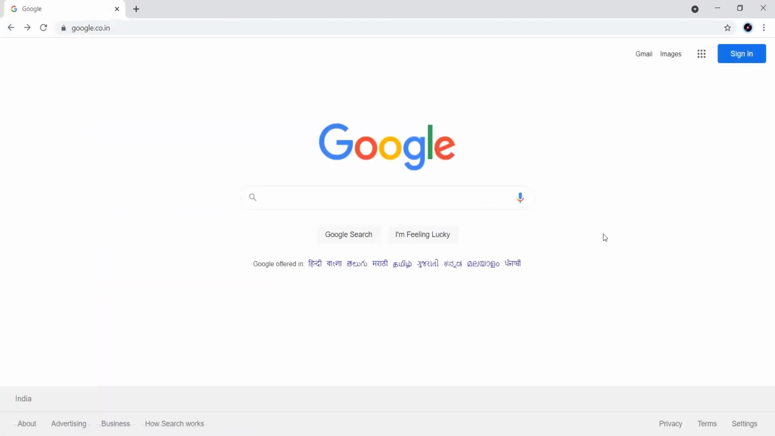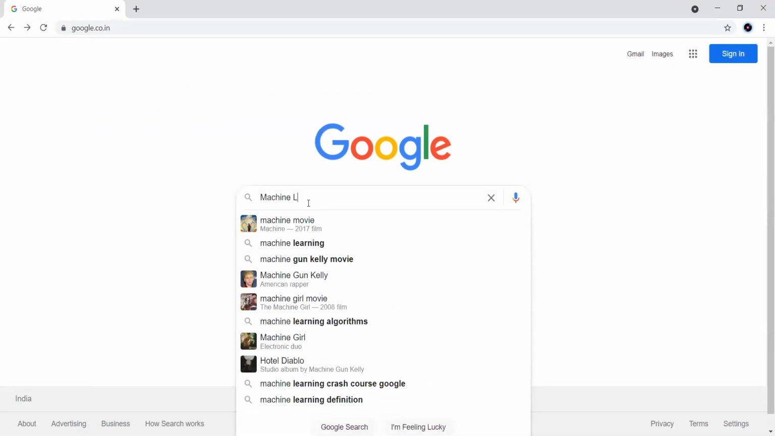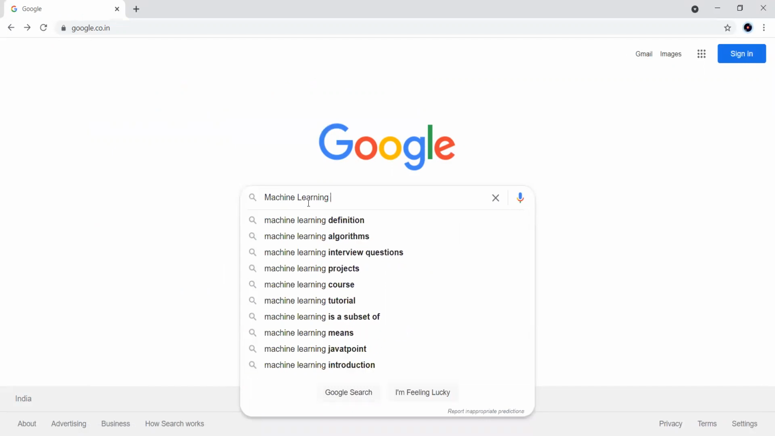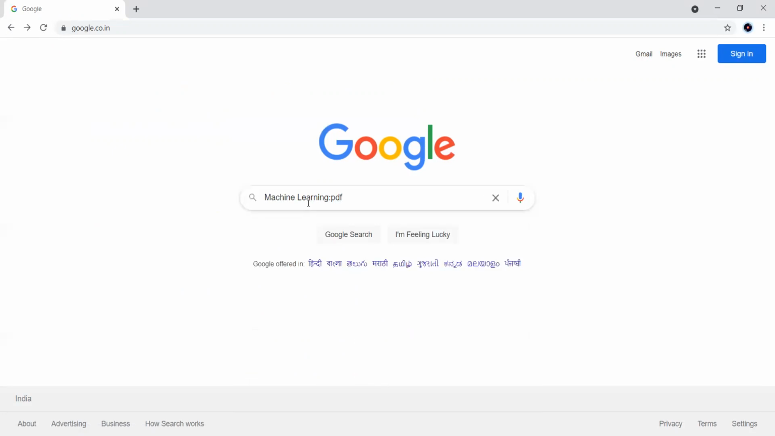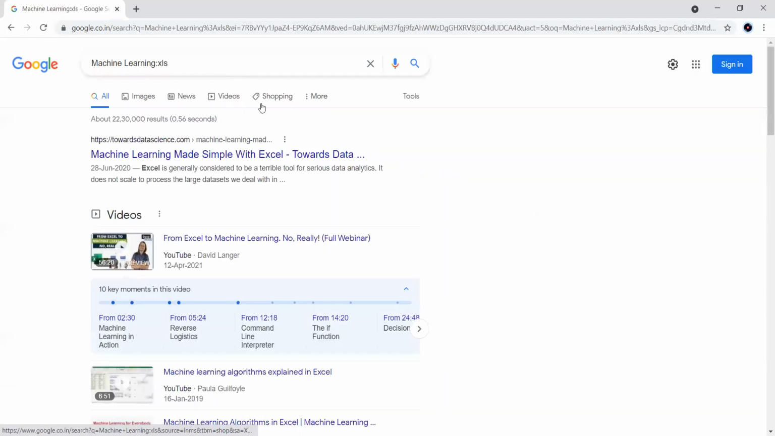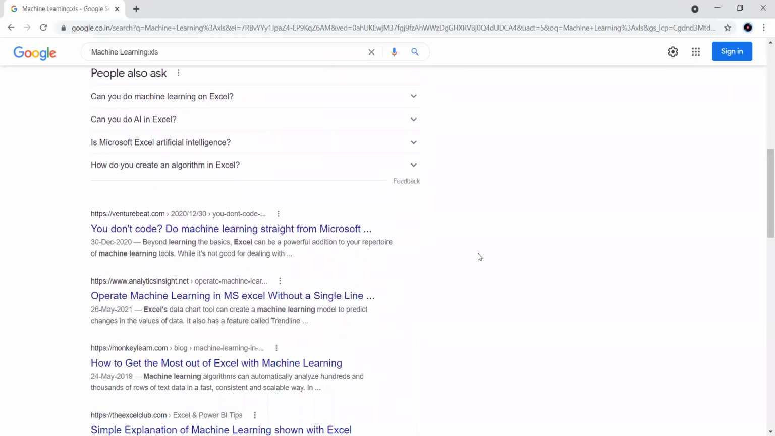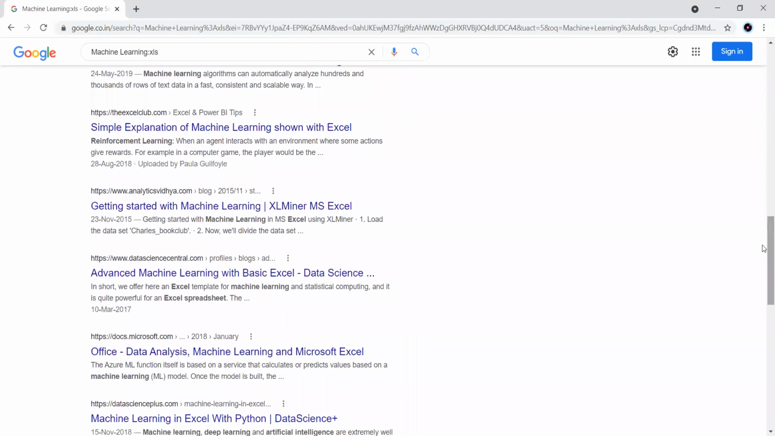Here's one more. Similarly, if you want to download a particular file regarding some topic, if you take machine learning, I go with filetype:PDF. Only in that format I want. Search like this, and you can see here you'll get only PDF. Similarly, if I go for any type like Excel sheet format, if they are available, it will show us. If not, it will not show us, and it will show some other results.